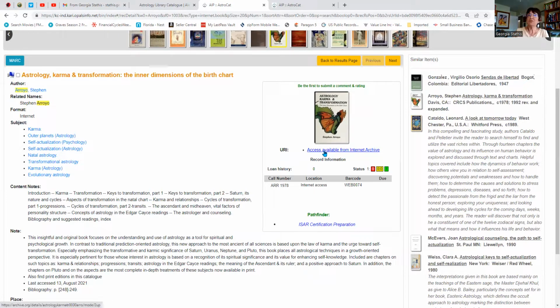But Internet Archives will allow you to join for free, and then you can borrow the book online for 1 hour. So I'm going to see if I can do it with this. I'm going to hit access available through Internet Archives.